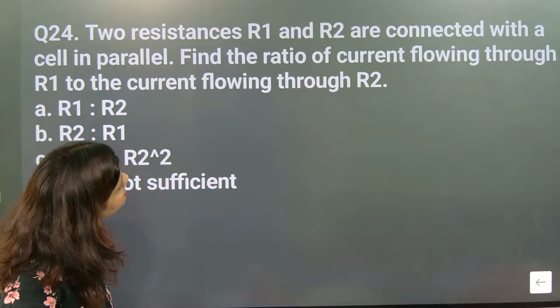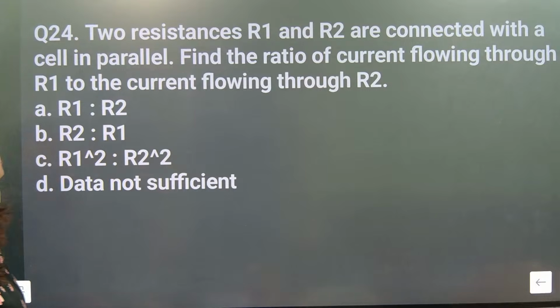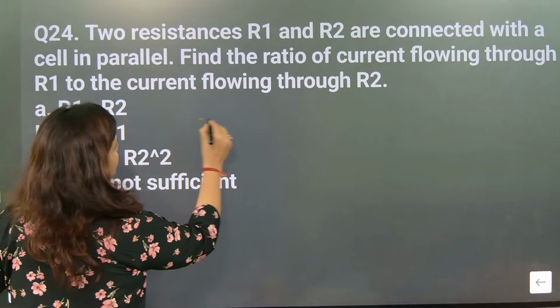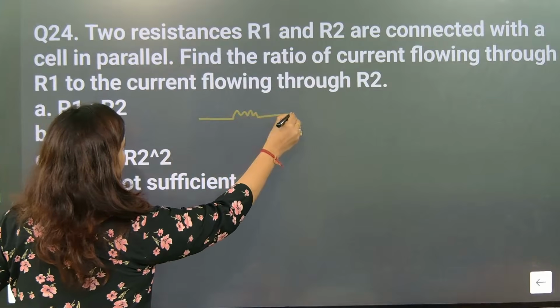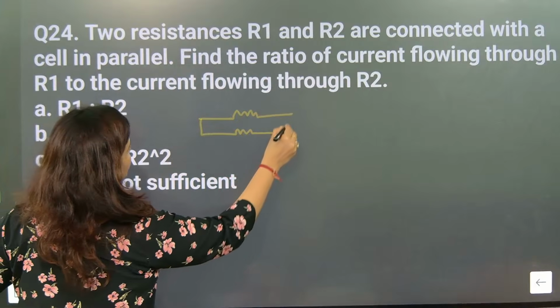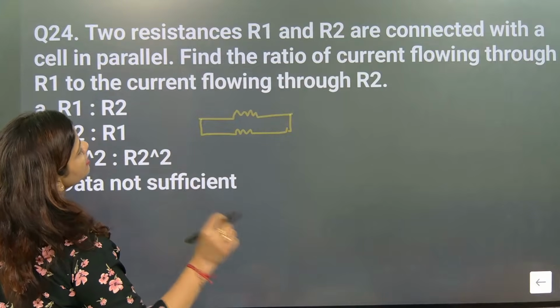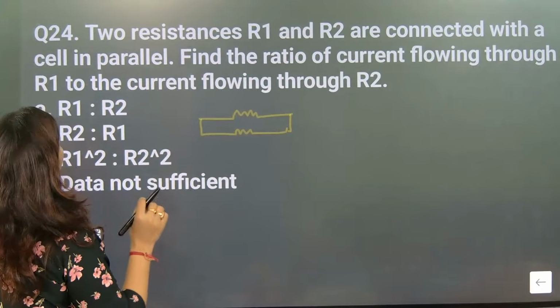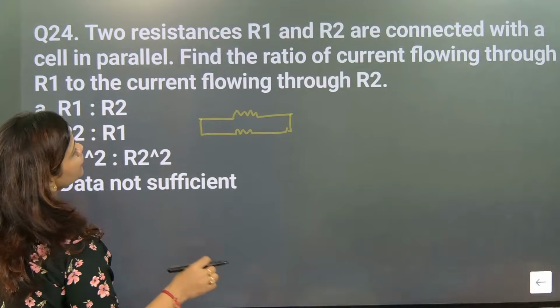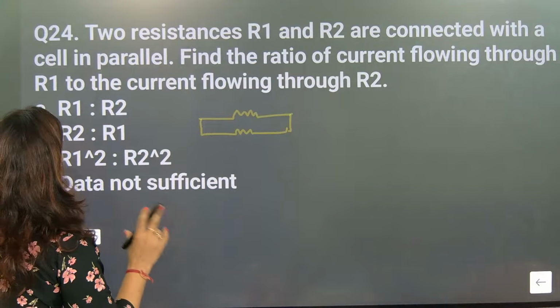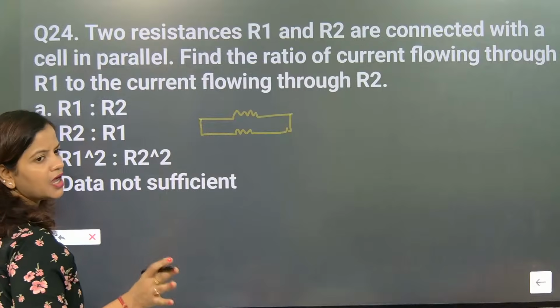Two resistances R1 and R2 are connected with the cell in a parallel form. Okay, so two resistors R1 and R2 are connected in parallel. So let's check this one out. Find the ratio of current flowing through R1 to the current flowing through R2. So you need to find the ratio of current flowing through R2 and R1.